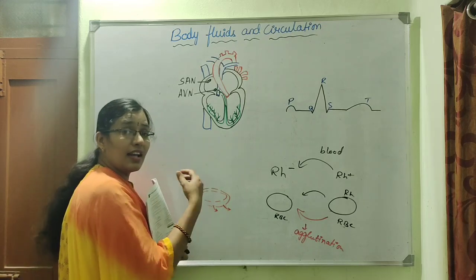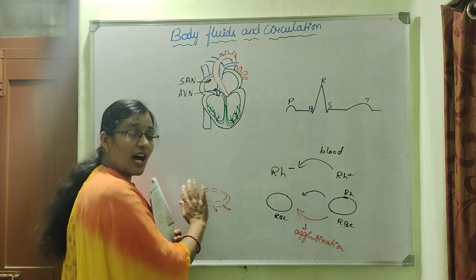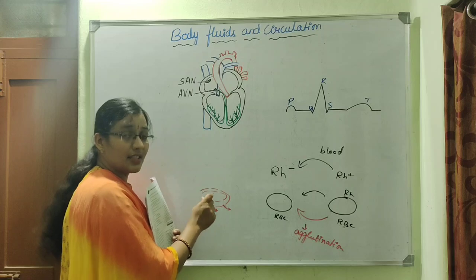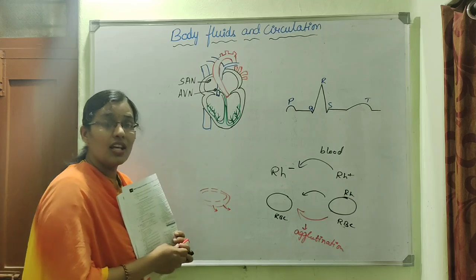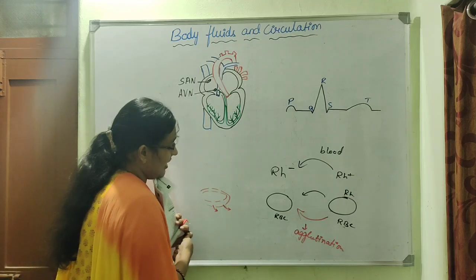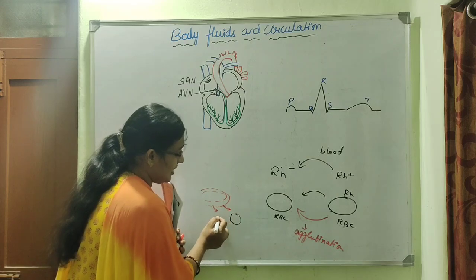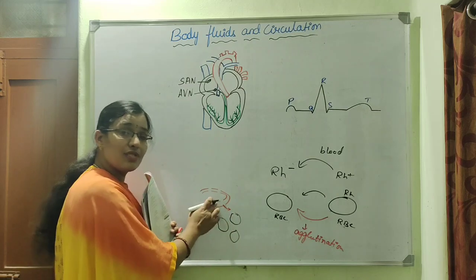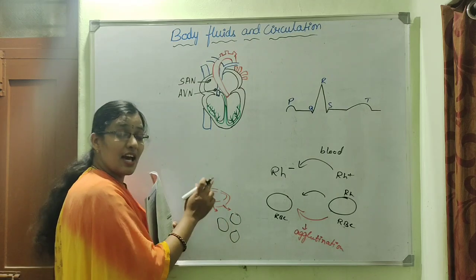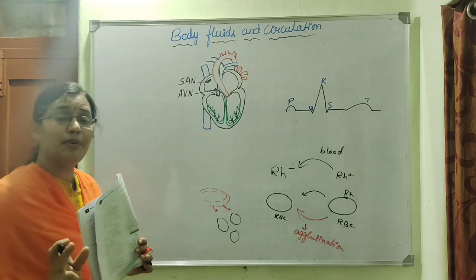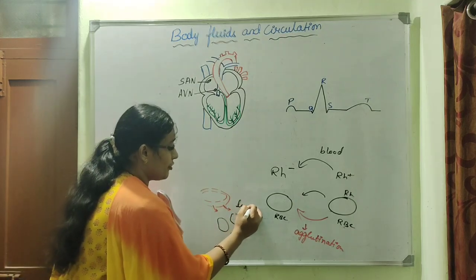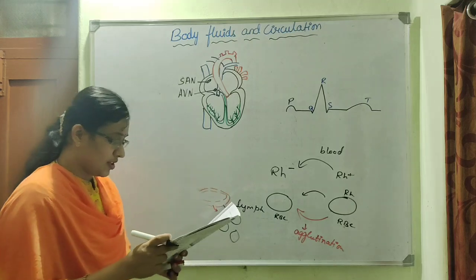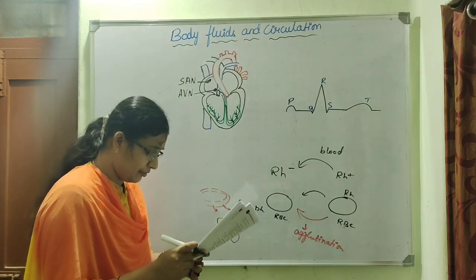RBCs and large proteins will not ooze out, otherwise the fluid part, that is plasma, gets oozed out and settles in between the cells, and this liquid which is oozed out from the capillaries other than RBCs and proteins is called lymph.